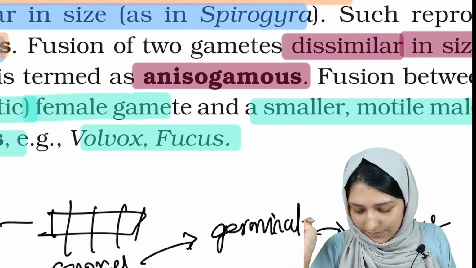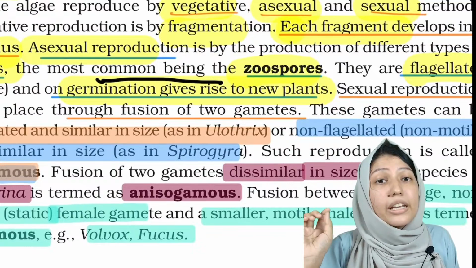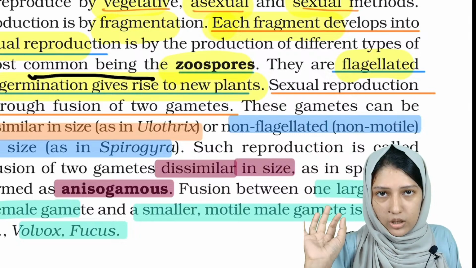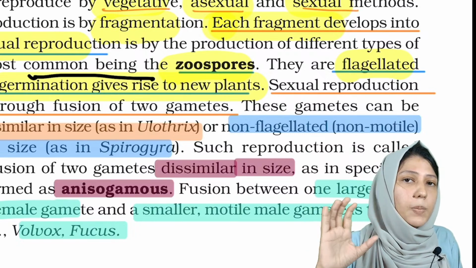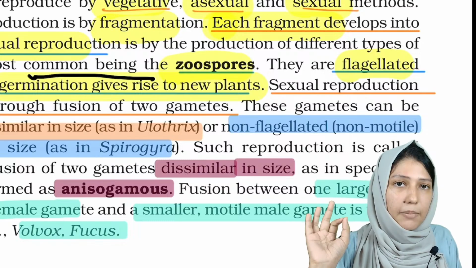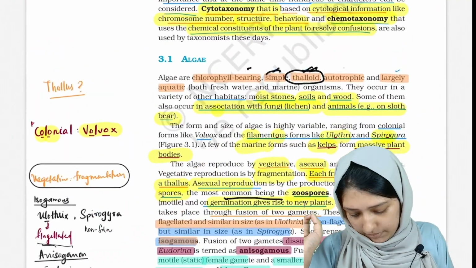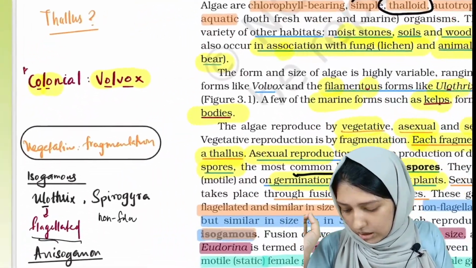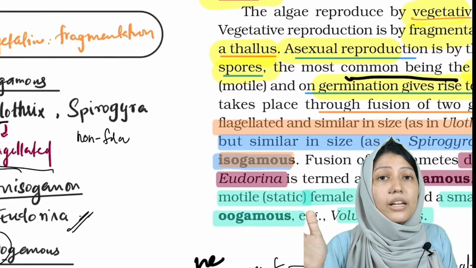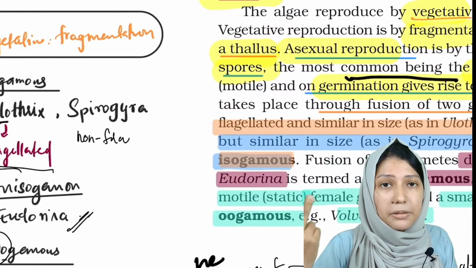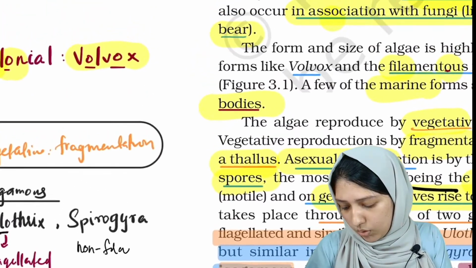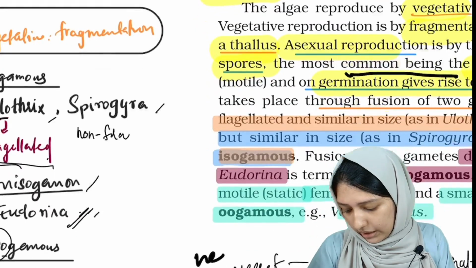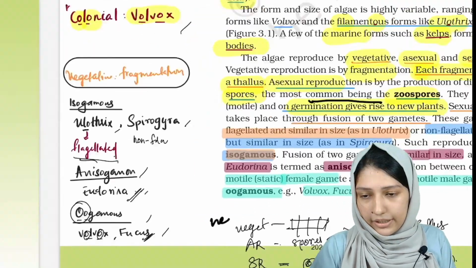Okay, in oogamous the thing is that one will be large and the other one will be small. The large one will be female and it will be non-motile, and the small one will be male gamete and it will be motile. So this is all you have to note in this section, and if you write this in your NCERT on the side, it will be useful when you do multiple types of questions. So colonial Liverworts, isogamous Eulothrix Spirogyra and flagellated Eulothrix, anisogamous Eudorina, oogamous Liverworts and Fucus. Okay, done.